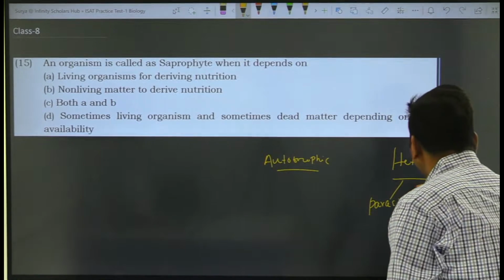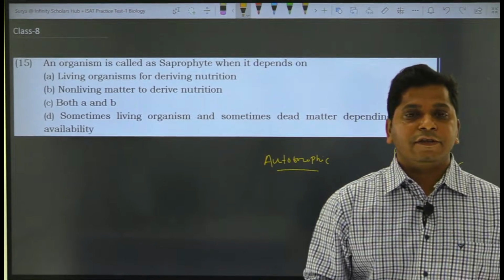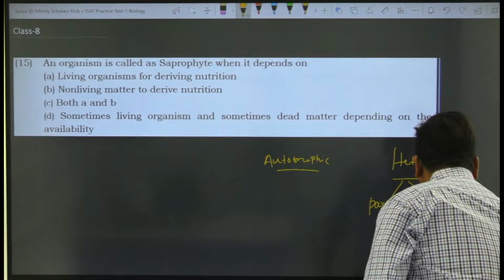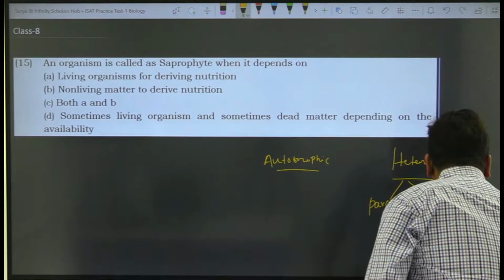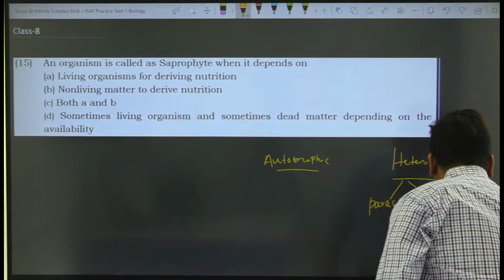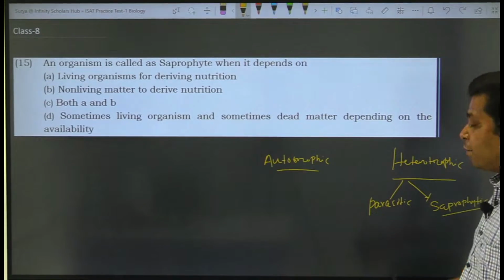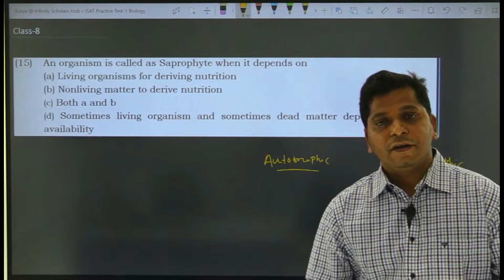But when they are dependent on non-living matter for deriving their nutrition, they would be called saprophytic organisms. So saprophytic organisms depend on non-living matter. Parasitic organisms depend on another living organism for deriving nutrition.